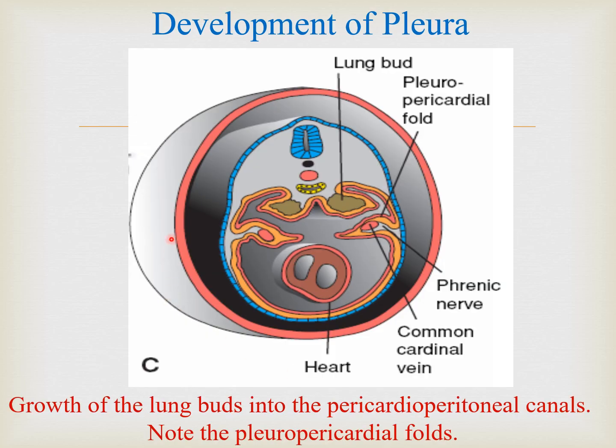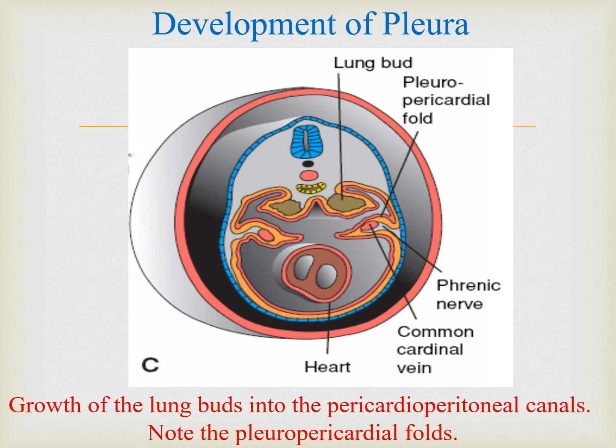And here you can see a transverse section of the embryo at the level of the heart and lungs. You can see the development of the heart, and the lung buds lying in the pericardio-peritoneal canals, and here we can see the pleuropericardial folds.